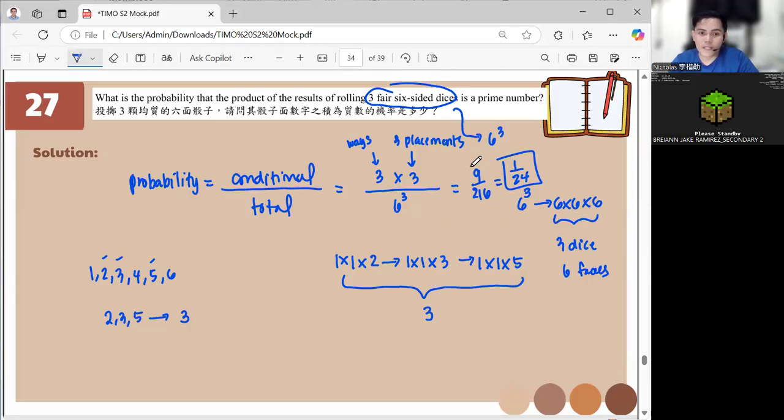You can have 1, 1, 2, or 1, 2, 1, or 2, 1, 1. So the total is 9. No need to write all of it. If you write all of it, it will take so much time, you will be eaten by the time and not have enough time to finish.